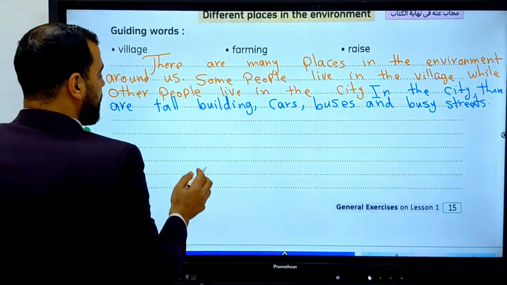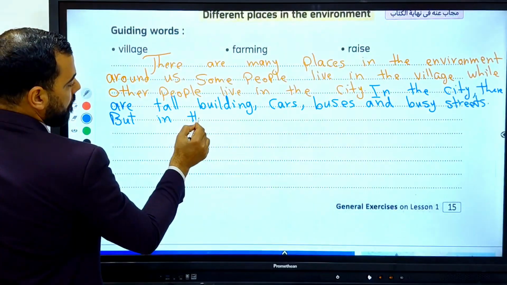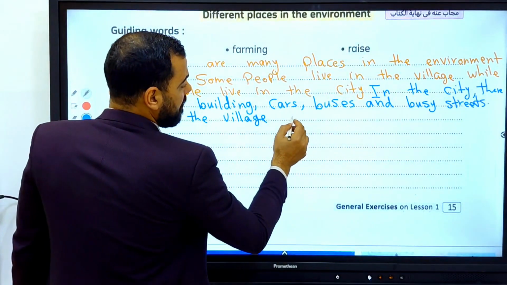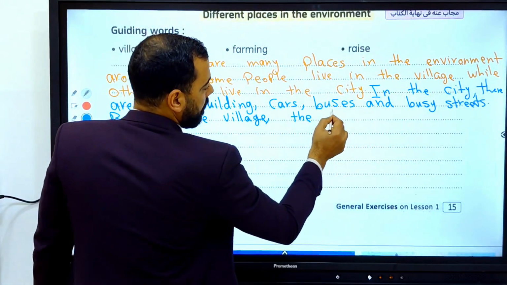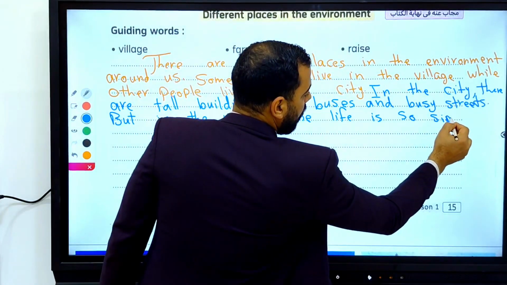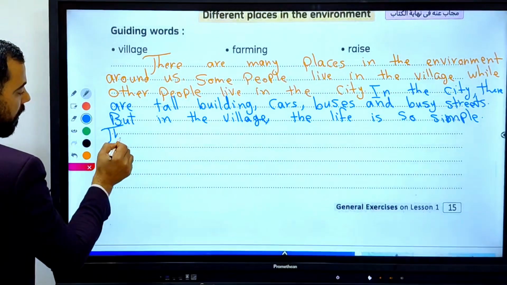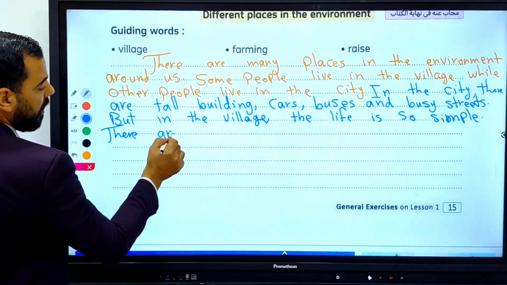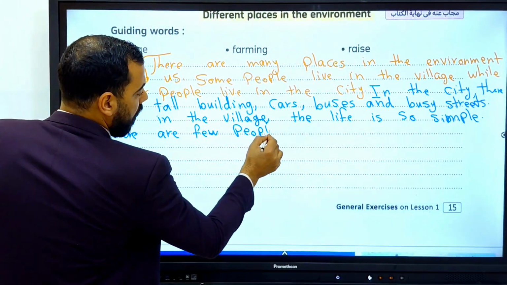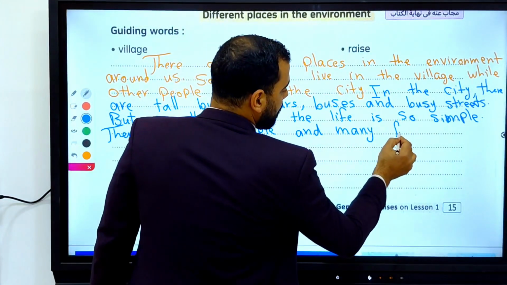Okay, but in the village, okay, the life is so simple. Okay, so there are few people and many farms.